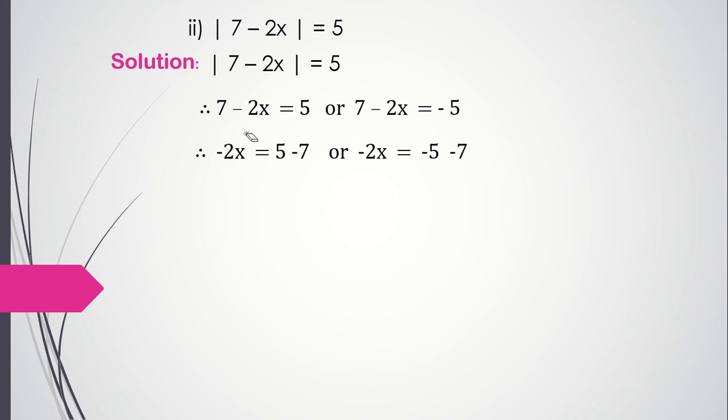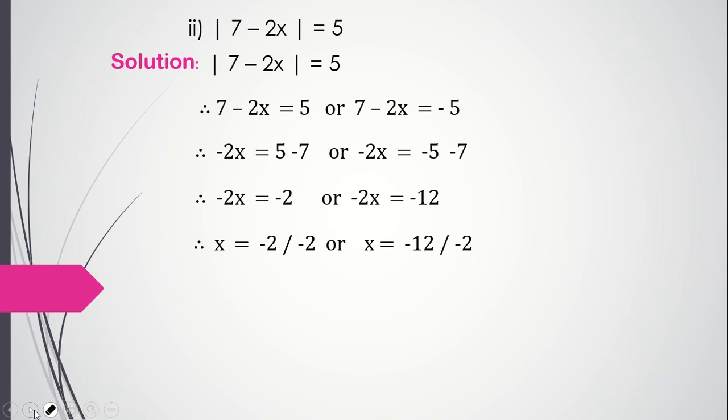In this case, what I've done, this 2x is kept here only, 7 is taken that side, so that became 5 minus 7. Here also 7 is taken that side. So now the answer will come in minus, that's it. Greater number is minus, so greater number sign, so minus 2. Here also, similar signs we add and give the same sign to the answer, so minus 12. Now minus 2 upon minus 2, and minus minus will become plus. Same way here. So we get the value of x is 1 or 6.